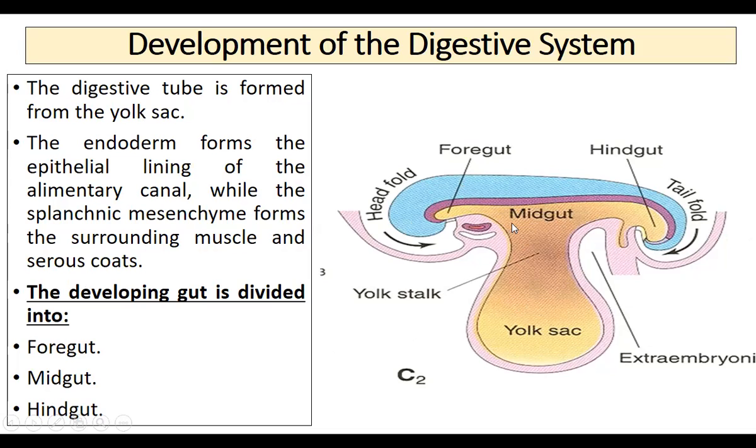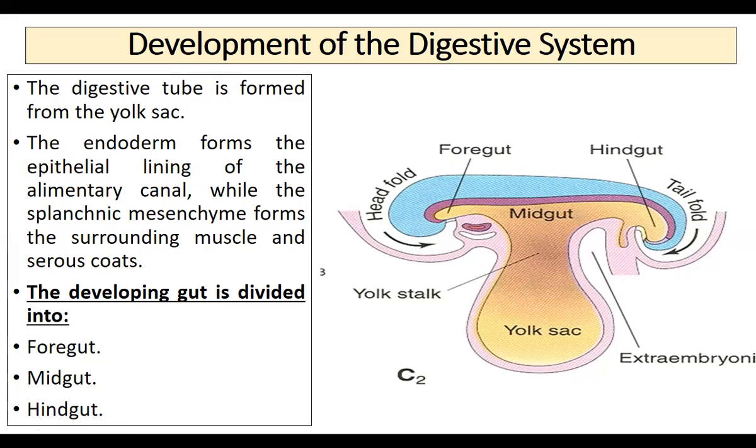It picks up a part of the yolk sac and it is pulled inside, and this whole part becomes the digestive system. The initial part which is near the head will be called the foregut. The middle part which is in contact with the yolk sac will be called the midgut, and the part which is at the tail end will form the hindgut. So this whole digestive system is developing from the yolk sac. The endoderm forms the epithelial lining of the alimentary canal. So the yolk sac and its endoderm, which is invaginated, will form the lining epithelium for the alimentary canal.